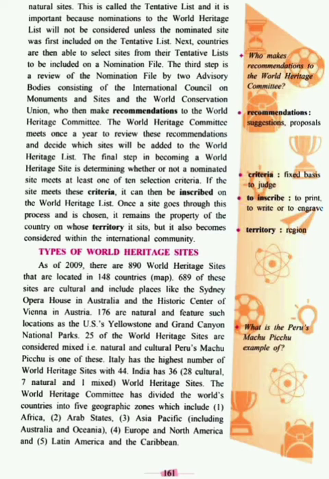Next, countries are then able to select sites from the tentative list to be included on a nomination file. The third step is a review of the nomination file by two advisory bodies consisting of the International Council of Monuments and Sites and the World Conservation Union, who then make recommendations to the World Heritage Committee.